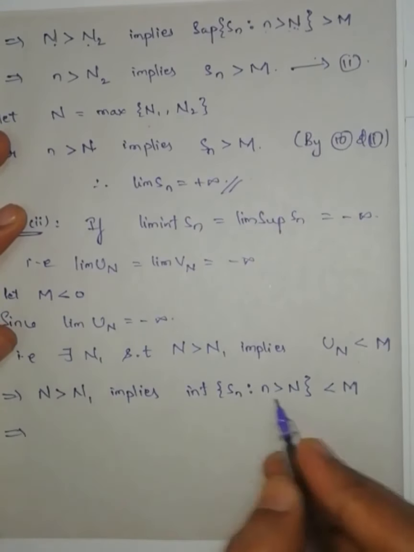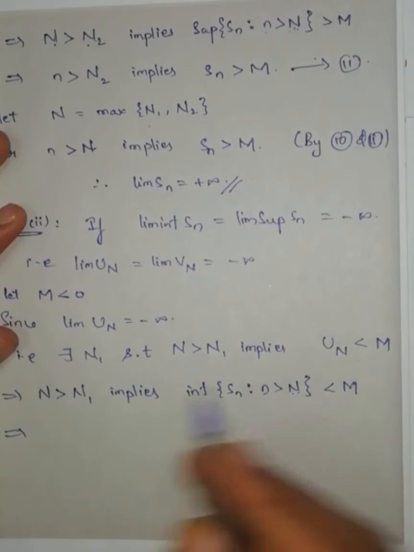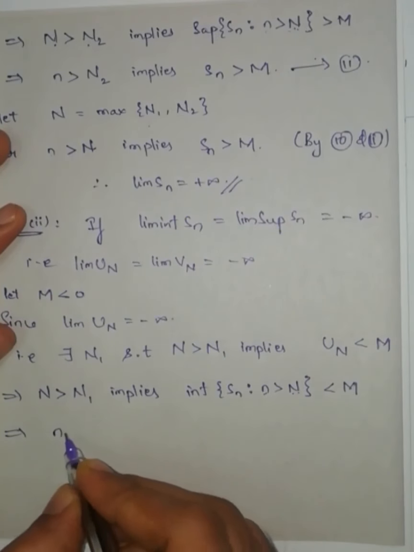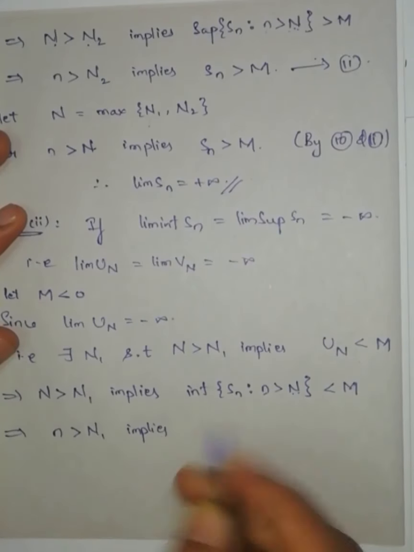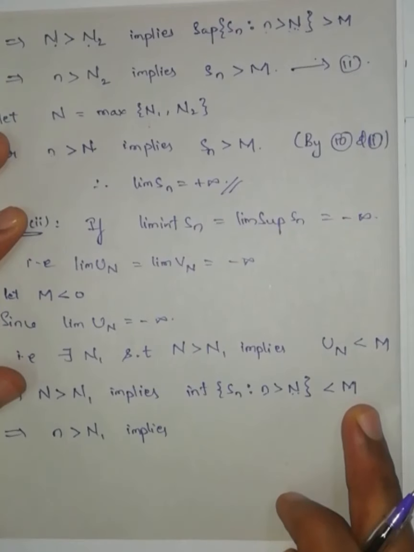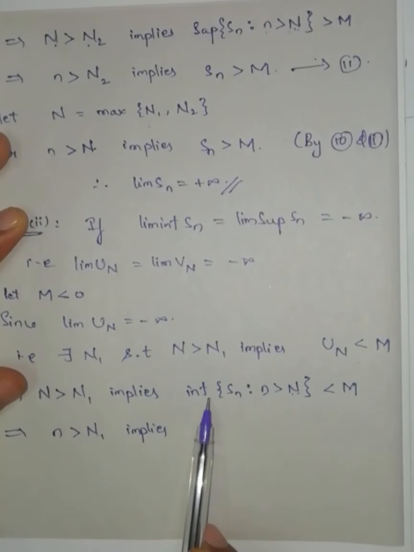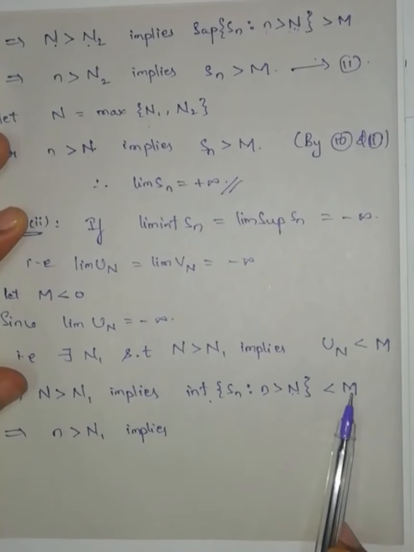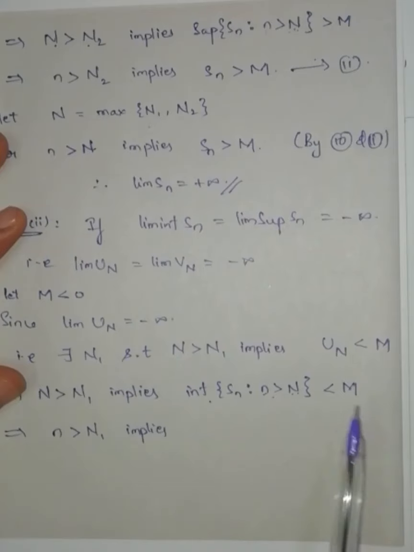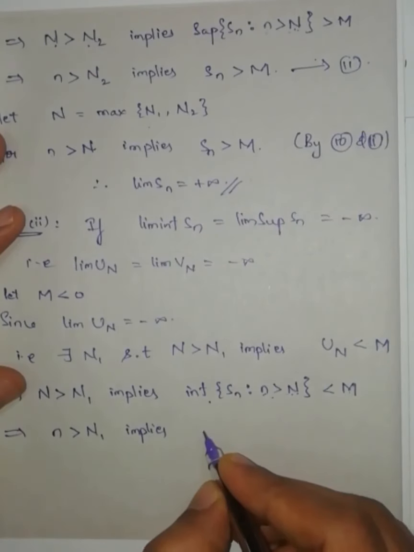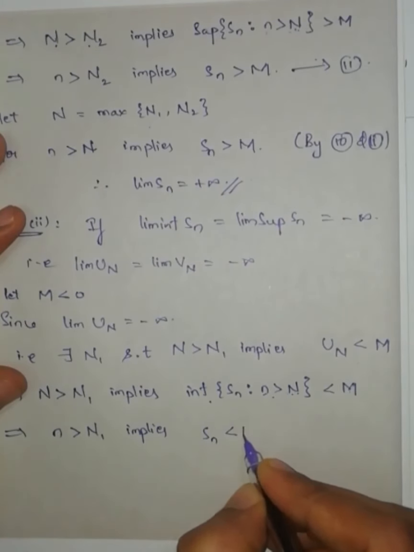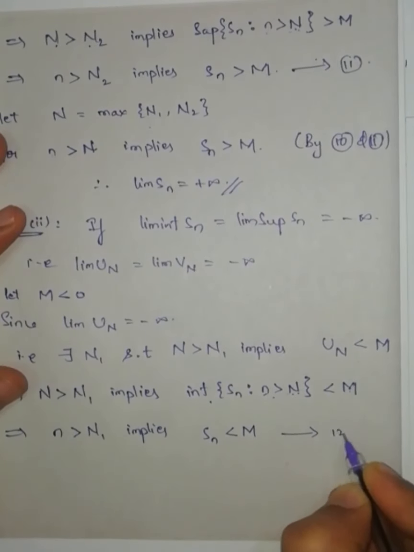This implies small n greater than capital N and capital N greater than n1. So we will get small n greater than capital N1 implies, if infimum is less than this one, means this is the greatest lower bound. If this is the greatest lower bound, means no other element which is greater than this one is a lower bound. Therefore capital M is not a lower bound. If capital M is not a lower bound, means between these two there exists an element of the set. Therefore what you are going to get, Sn is less than capital M. Equation number 12.